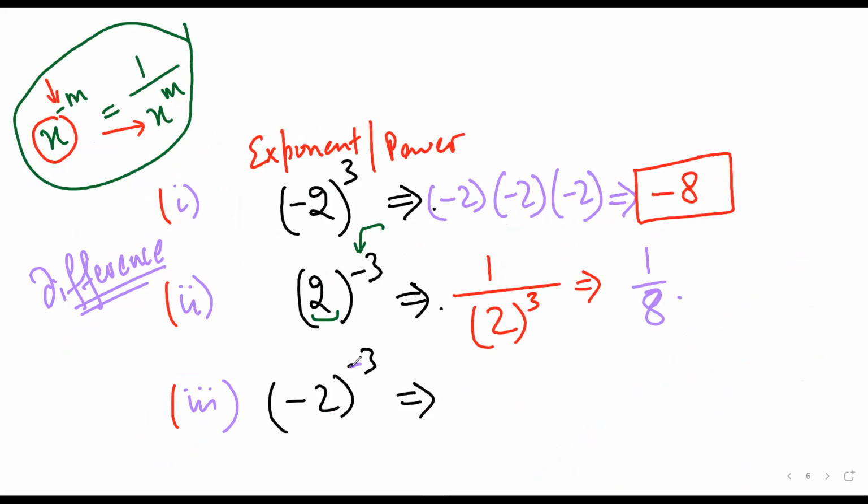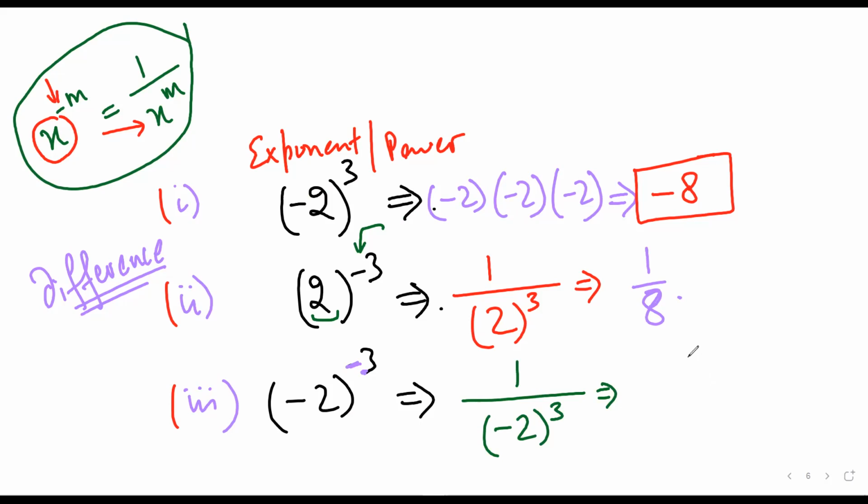Now this is the final confusion. Sarthak, can you try to do this? 1 upon minus 2 raised to power 3. So we have to solve the exponent.